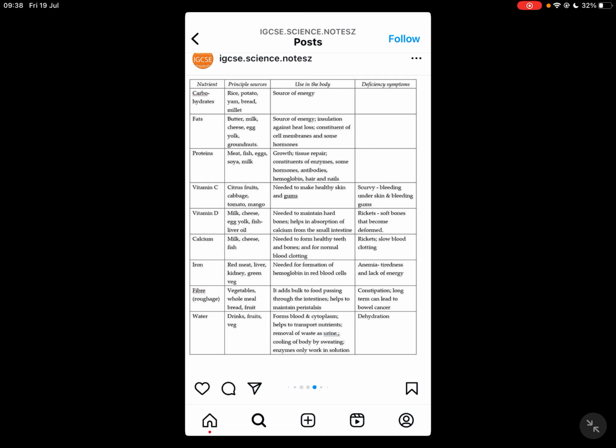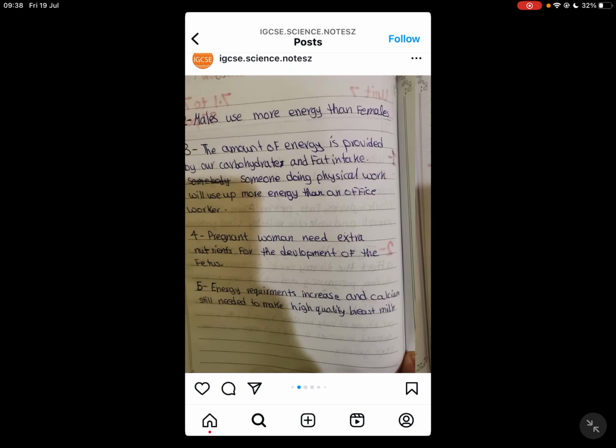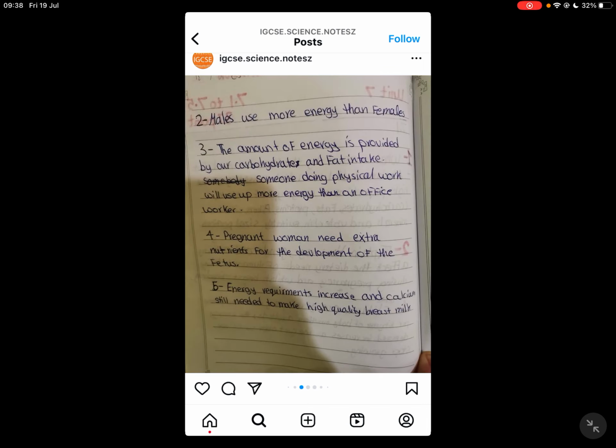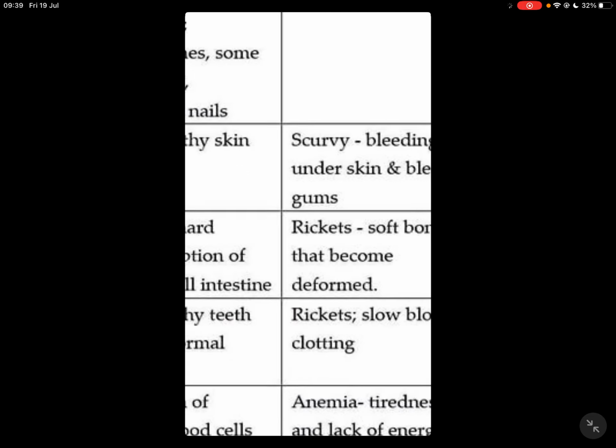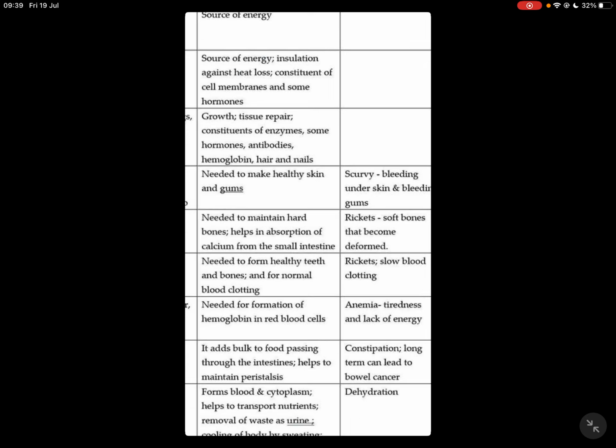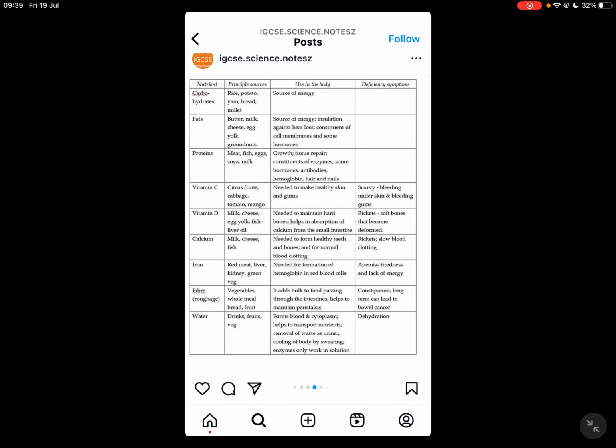But a quick revision: calcium is found in milk, cheese, fish. It's needed to form healthy teeth and bones, and for normal blood clotting. Rickets also. Basically, look at here, we said energy requirements increase and calcium is still needed to make high quality breast milk. Why is calcium needed, especially for kids or fetuses or babies? Because a lack of calcium causes rickets, and rickets is soft bones that become deformed. I can show you that shape later in the other video. Also slow blood clotting.